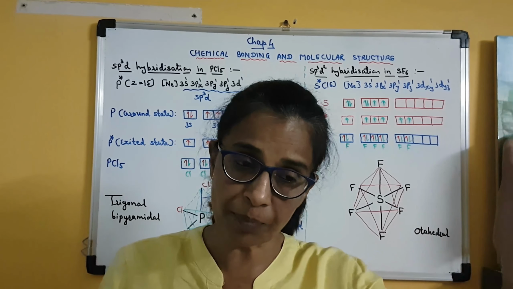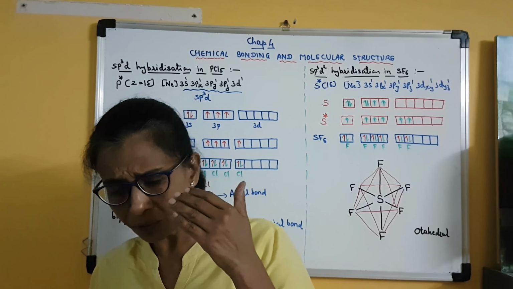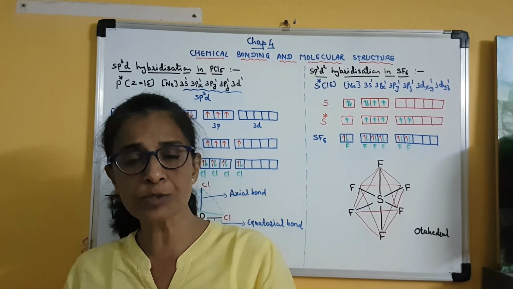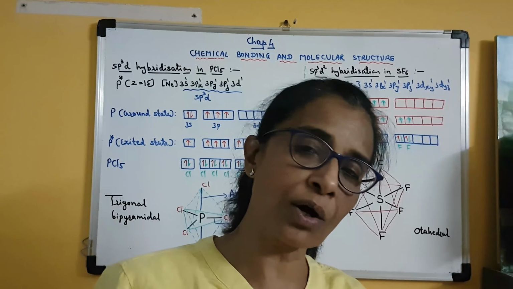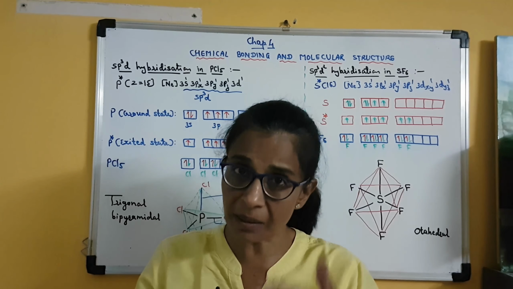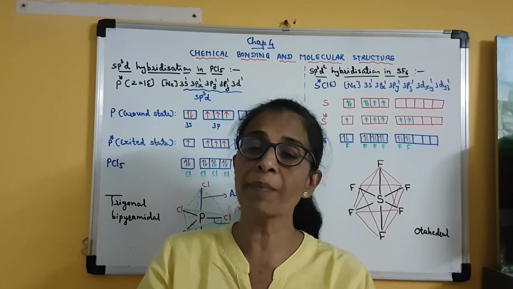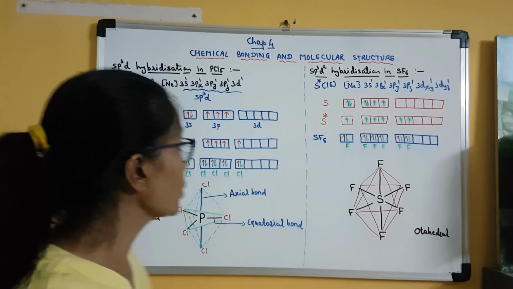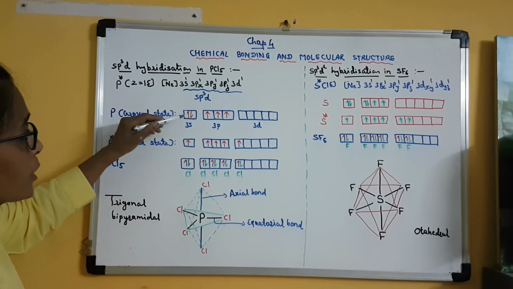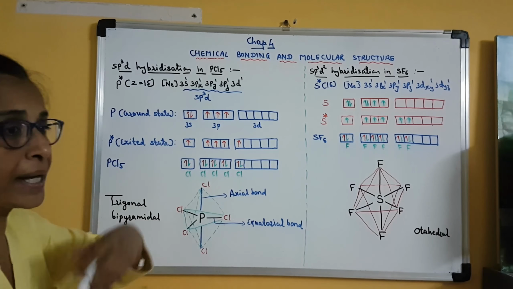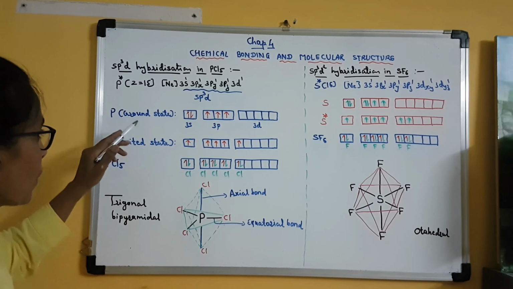Clear? In the previous lecture, we also discussed that according to the valence bond theory, it is not always the unpaired valence electron which will participate, but sometimes the electron pair will also be utilized in bond formation. So here is the case. The electron pair which is present in 3s orbital will be made unpaired. Clear? How?